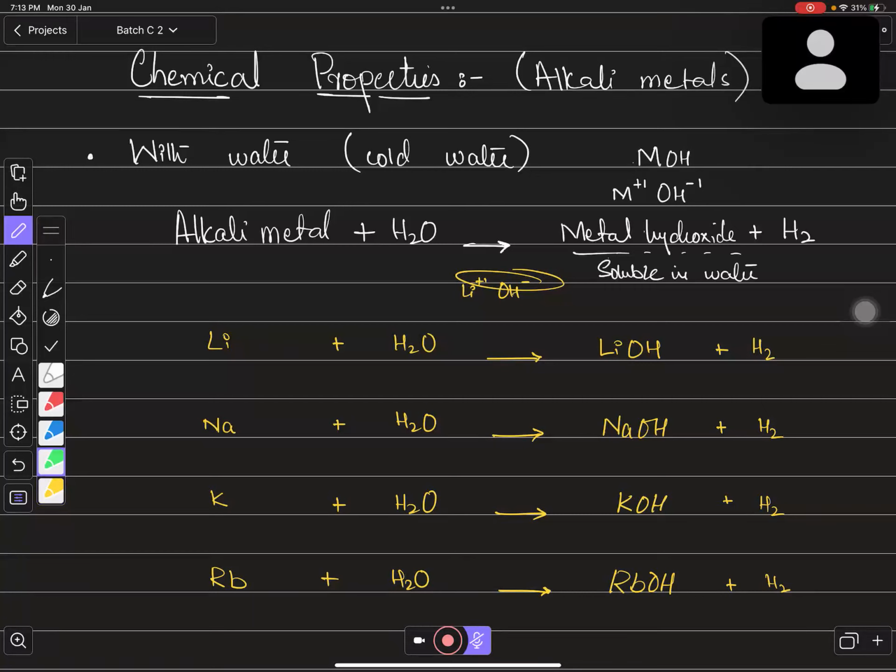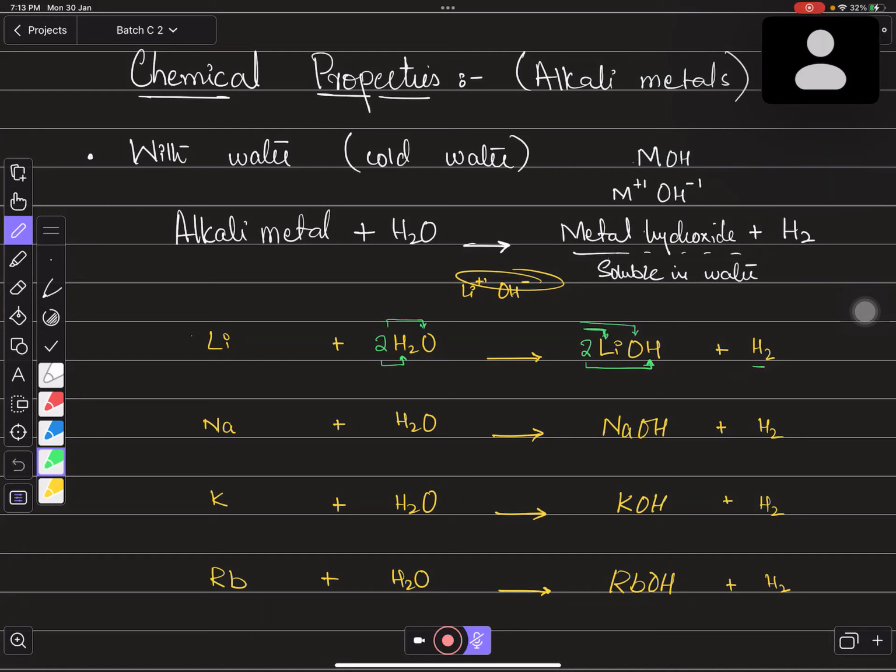Then for the balancing, first of all, you need to balance the odd numbers. If you balance the odd number first, it would be easier to balance the whole equation. You can see over here we have 1 and 2 hydrogens, so it becomes 3 hydrogens. So you need to balance this hydrogen first. I'm writing 2 over here to balance this hydrogen, so it will be 2 plus 2, 4 hydrogens. That is why I need to write 2 over here. So it will be 2 to get 4 hydrogens. And definitely you have 2 lithiums and 2 oxygens as well. Oxygen is already balanced over here. You can see this.